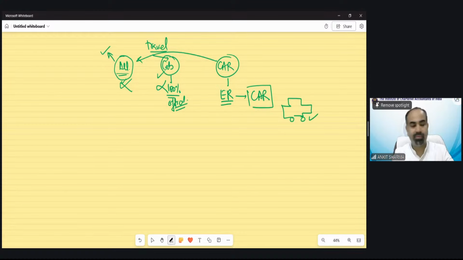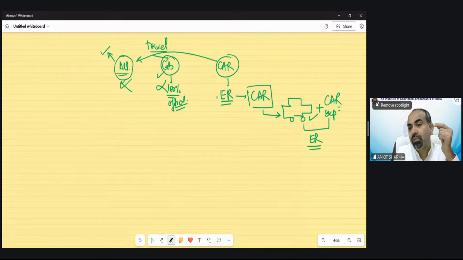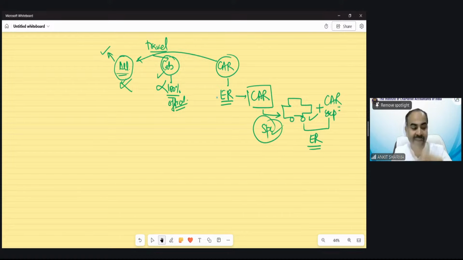So the employer is going to provide you a car, and that is the kind of perquisite we are going to discuss. Either he provides you a car and also all the car expenses for maintenance, petrol, etc., both provided by the employer. If the car has been provided by the employer, this perquisite is going to be taxed only in the case of a specified employee, because this kind of benefit cannot be available to all employees.